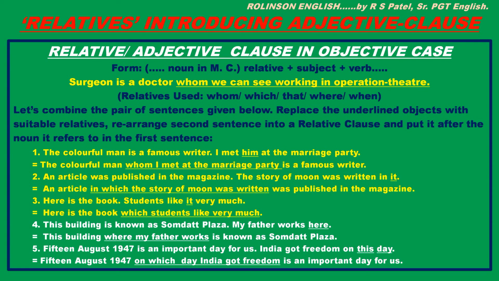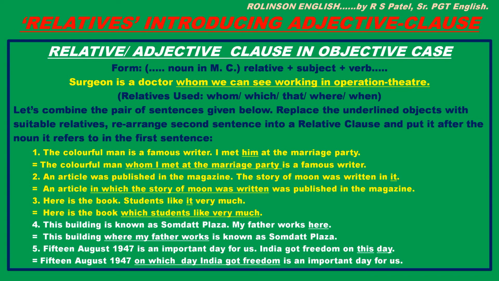The colorful man is a famous writer. I met him at the marriage party. Here, I met him. See, him is the object of met and that is underlined. This is to be replaced. This is personal pronoun, so to be replaced by whom, and it would be taken in the beginning of the sentence, making the adjective clause. Okay, so the colorful man whom I met at the marriage party is a famous writer.